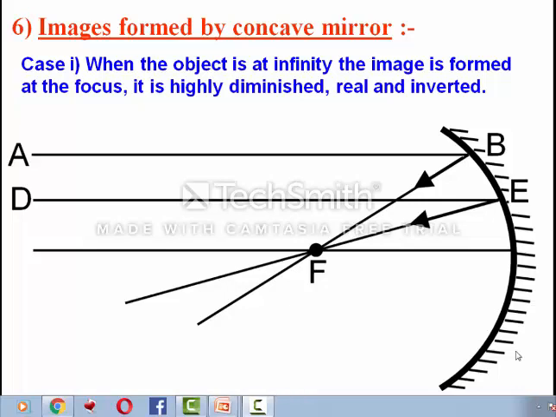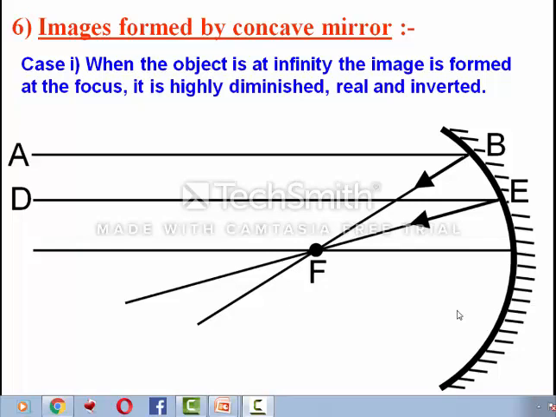In our last lecture, we have seen the rules of the mirror, that is of the concave mirror as well as the convex mirror. So we will once again repeat the rules. What is rule number 1? Whenever any ray is parallel to the principal axis, after reflection it will pass through focus. Rule number 2 is when any ray passes through focus, after reflection it will be parallel to the principal axis.